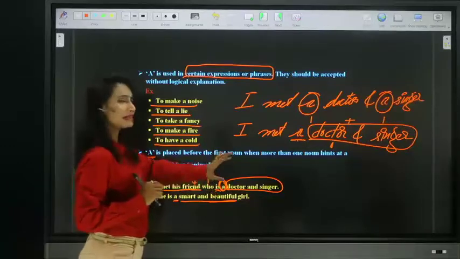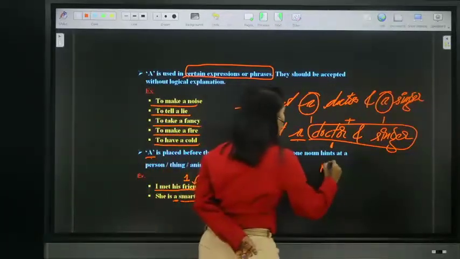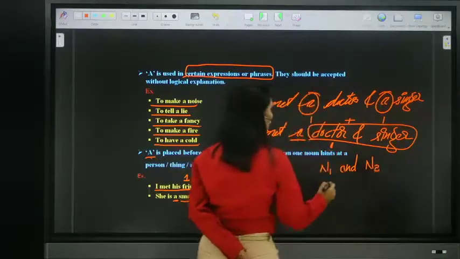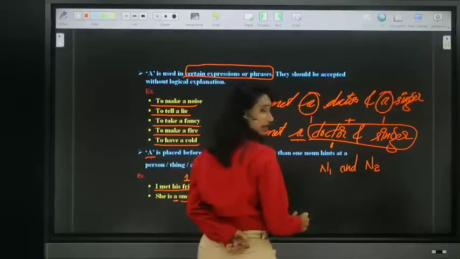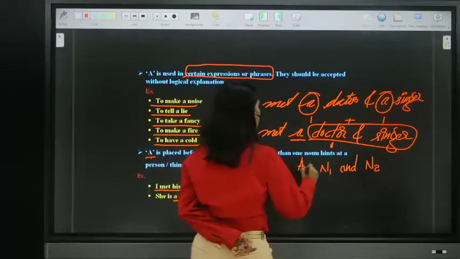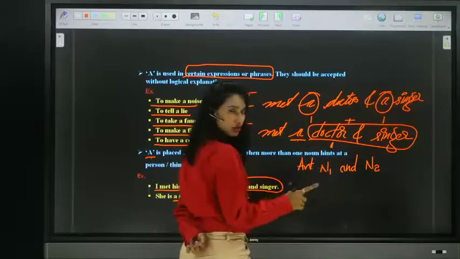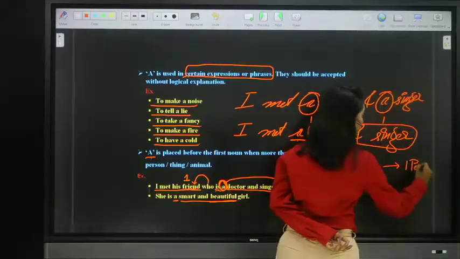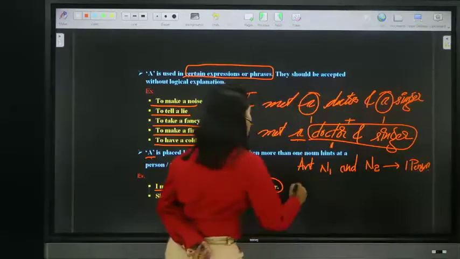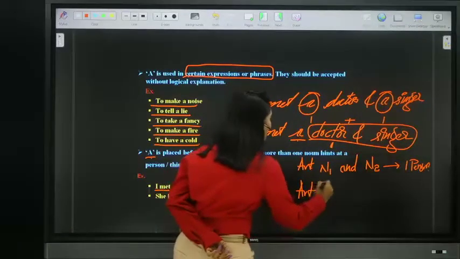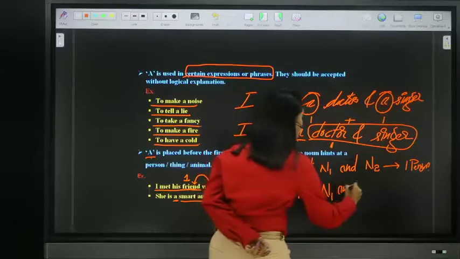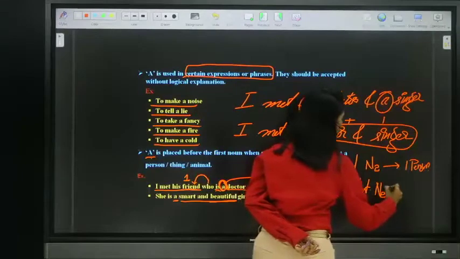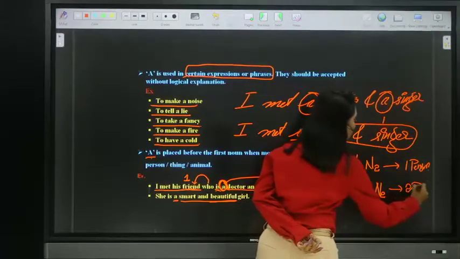So do remember here, simple thing: if two nouns, noun 1 and noun 2, are connected by and, we place the article only before the first noun. Article is placed only before the first noun. That means one person. If we place articles before two nouns connected by and, that means two different persons.